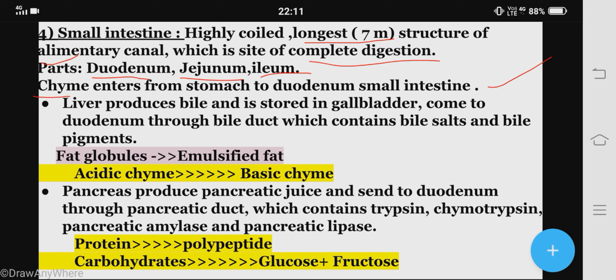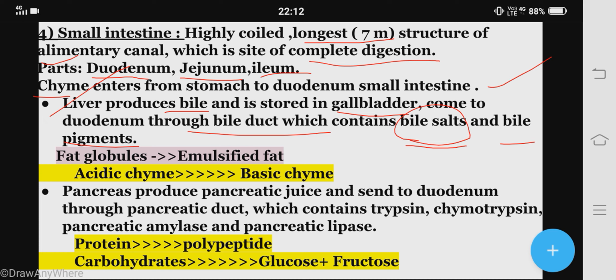Now the digestion of the stomach is also helped by the product of the liver and the product of the pancreas. Okay, the liver produces bile juice, and this is stored in the gallbladder and comes to the duodenum through the bile duct, which contains bile salts and bile pigments. So the product of the liver is known as bile, which is stored in the gallbladder, and that bile juice contains bile salts like sodium hydrogen carbonate, sodium taurocholate, and bile pigments like bilirubin and biliverdin.